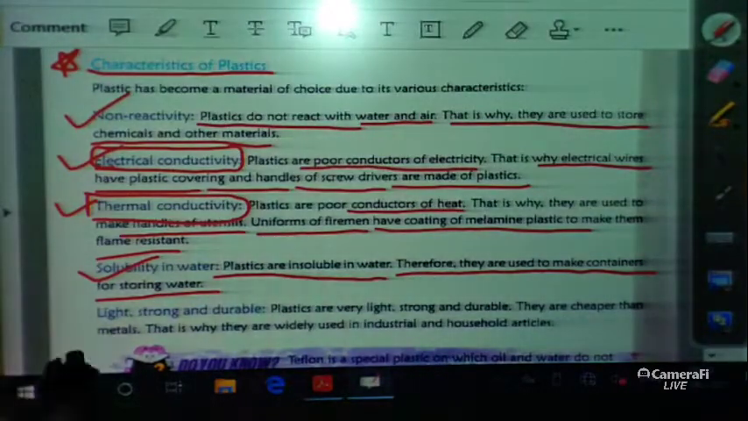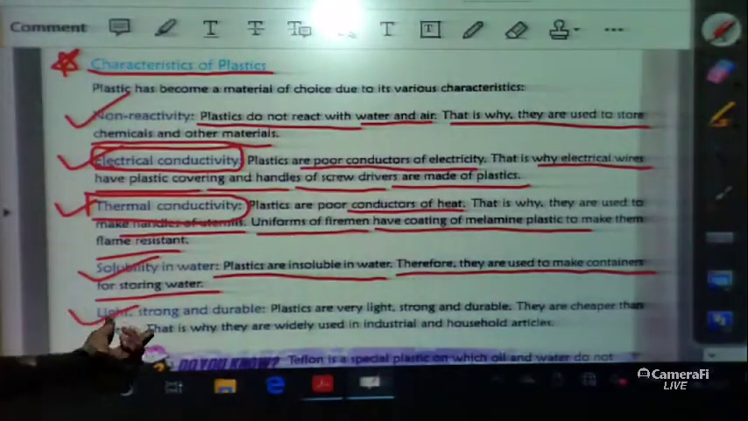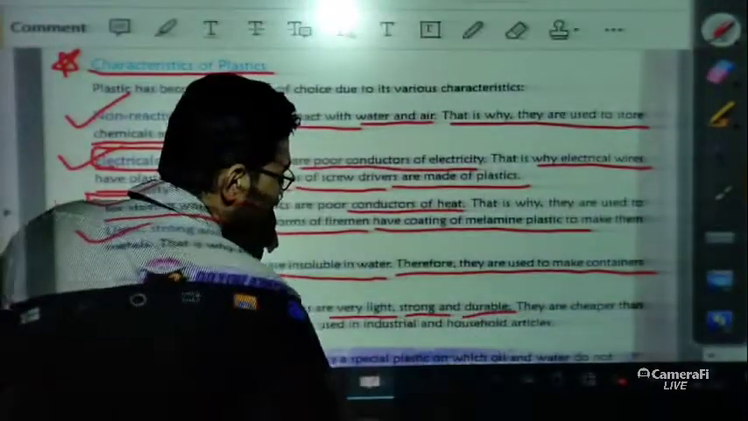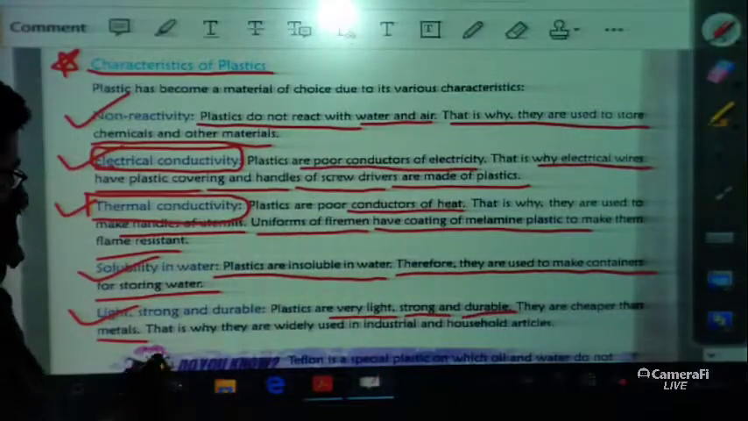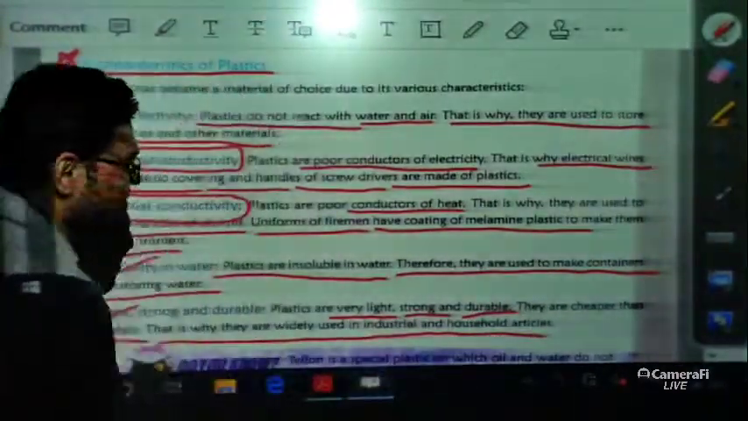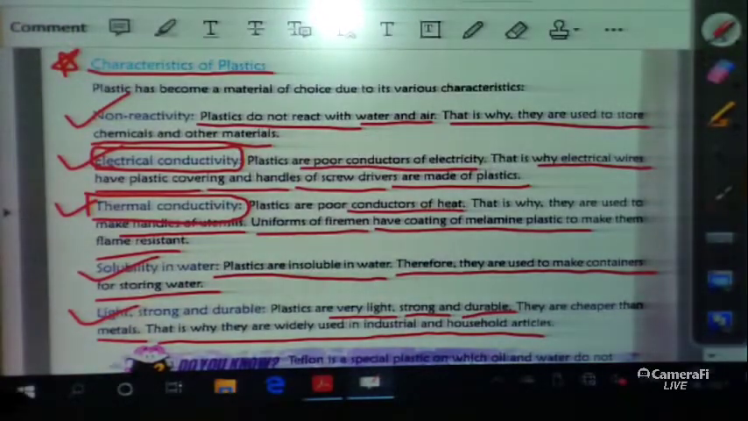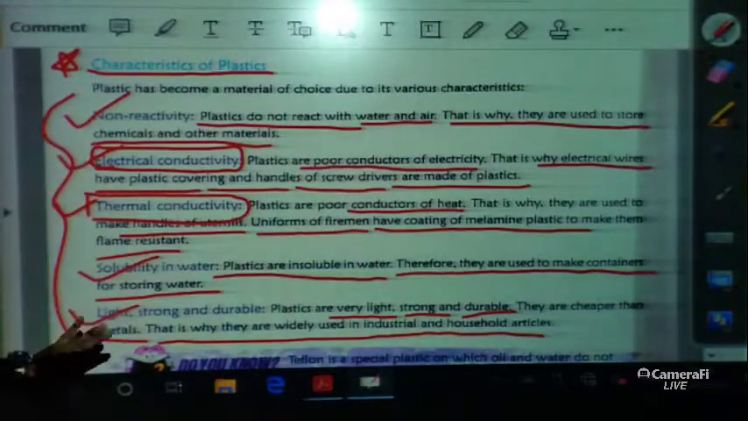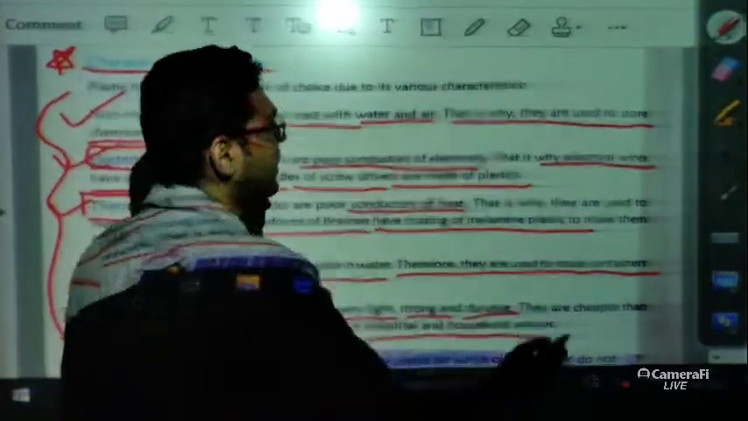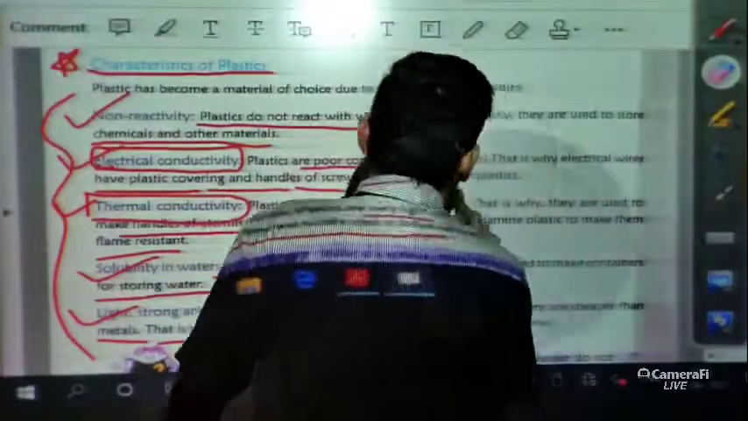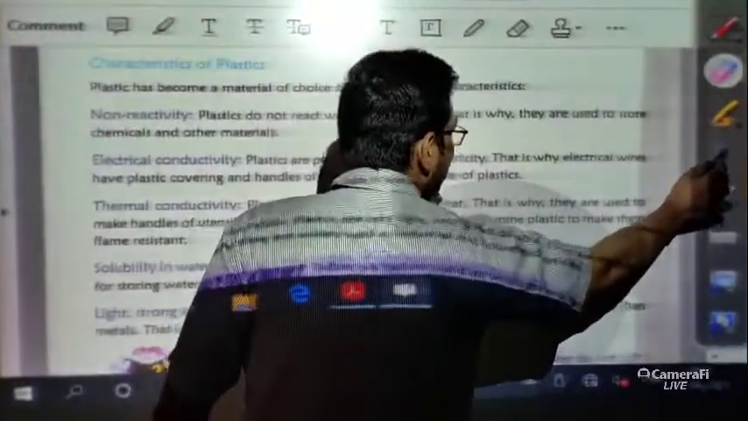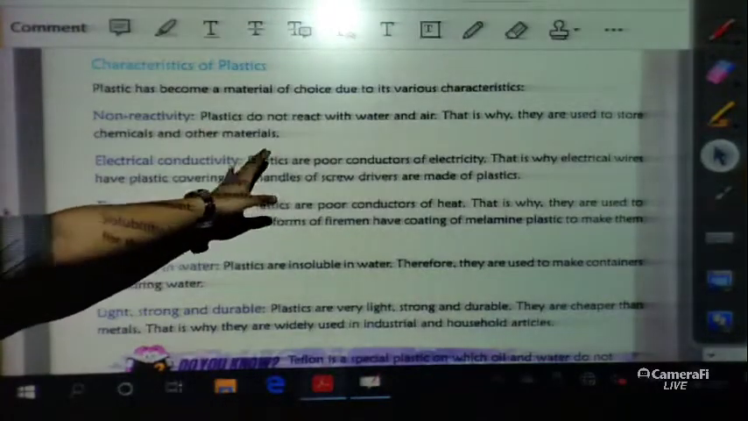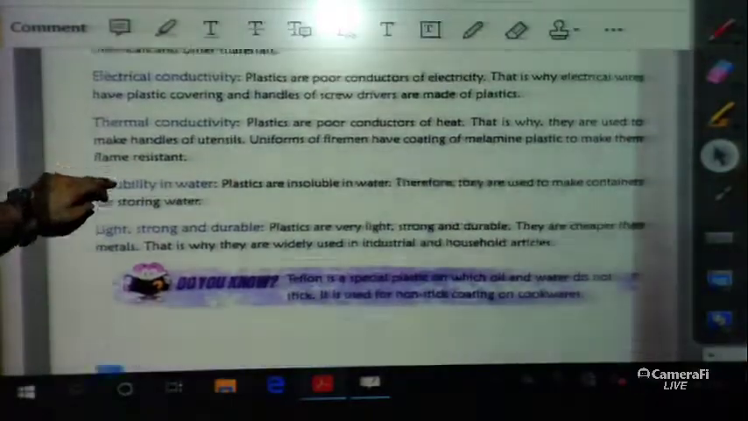And lastly, we can say that plastics are light, strong and durable. Plastics are very light, they are strong and they are durable. They are cheaper than metals, and that is why they are widely used in industries and household articles. So these are the characteristics of plastics or uses of plastic. This is also very important for your test. Now let us move to the next part. Just remember the points, and the writing inside the points you can write on your own.